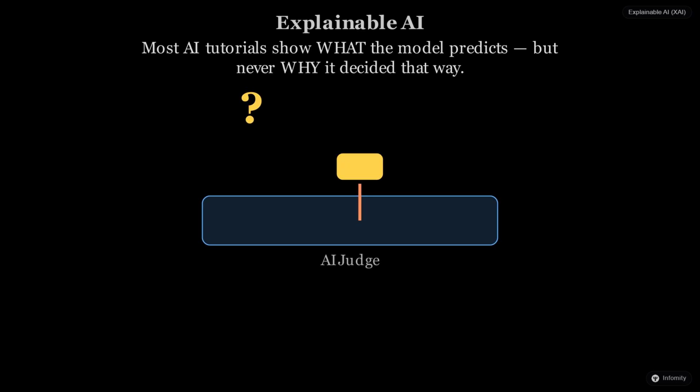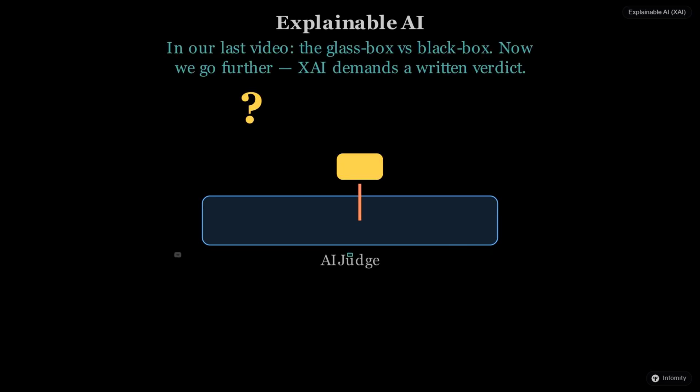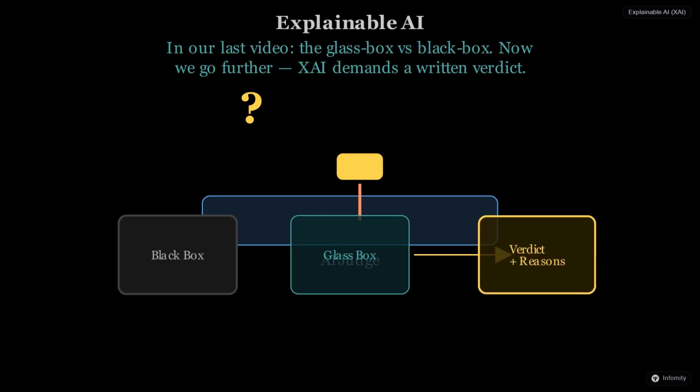Most videos on this topic show you heat maps but skip the human logic. In this video, we want to show something different, the courtroom of machine reasoning, where every verdict must come with a written justification. Building on our previous talk about model interpretability, the distinction between opaque black box and transparent glass box reasoning. Now we take that a critical step further into explainable AI.